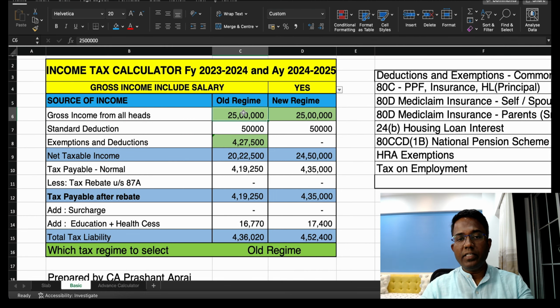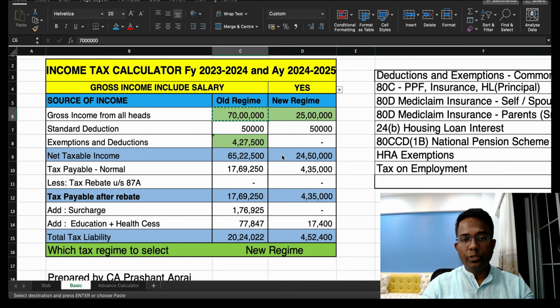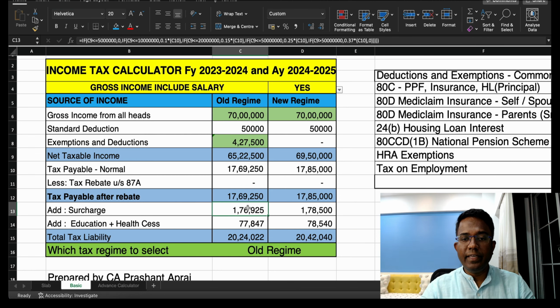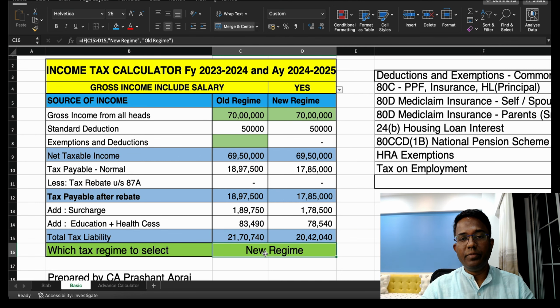Say for example, just to cross check the surcharge formula, let us take the income as 70 lakhs. So at 70 lakhs, under both the categories you can see here the surcharge rate is 10% in both the regimes, and tax under old regime is better. In case I remove this, then tax under new regime is better. You can see here the calculator is automatically giving the old or new tax regime, and this is thoroughly tested, don't worry about it, right?